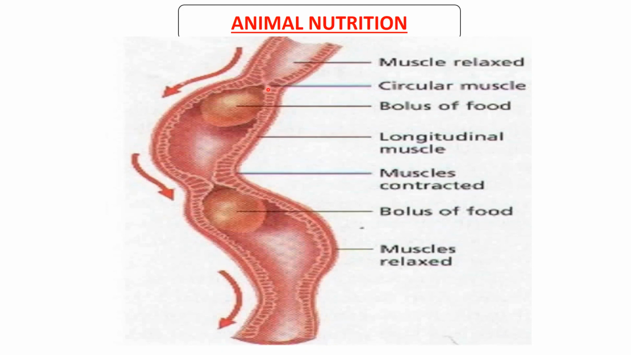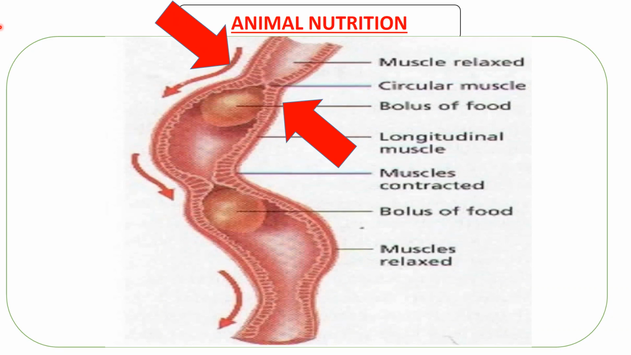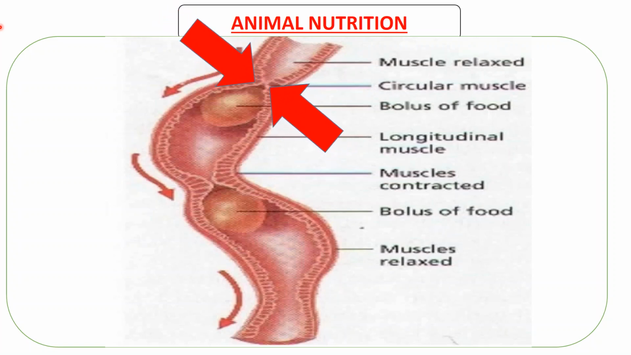So what happens is, behind the food, the circular muscles contract. Let me do some animation. To contract is to become smaller, to squeeze yourself. So when they contract, they push the food inside. And when this is happening, the longitudinal muscles are going to relax. They're just going to be in their normal state.